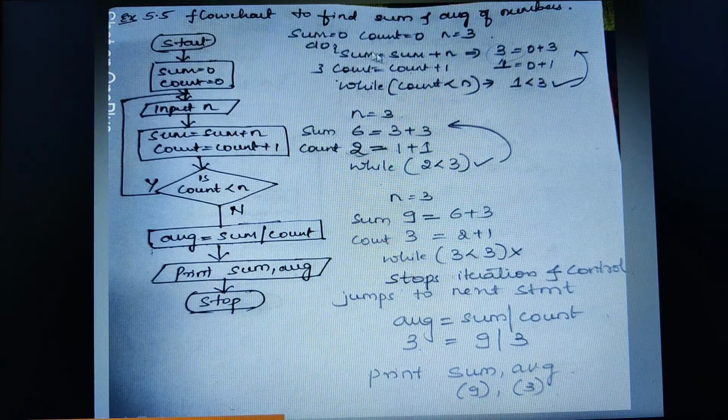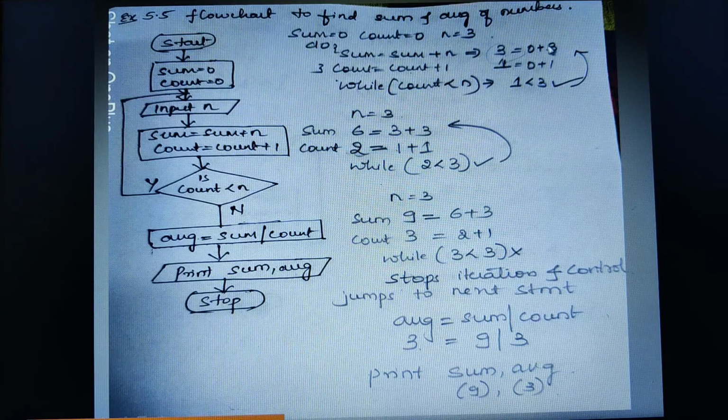I have traced the flowchart here. Initially sum is equal to 0, count is equal to 0. I am taking the input value n is equal to 3. If you observe, this is actually the do while format. We have already studied the syntax and the flowchart of the do while statement. So do sum is equal to sum plus n, count is equal to count plus 1.